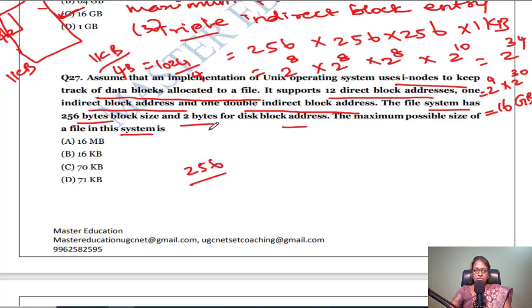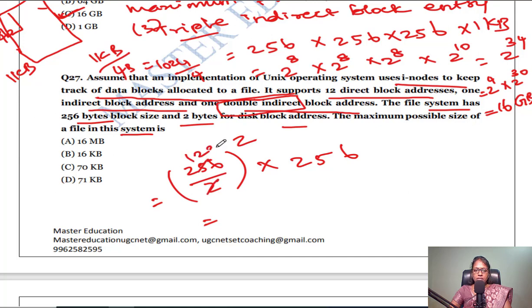256 is the block size, then 2 bytes for disk block address, so divided by 2. Because they indicated that double indirect block, so only 2 into the file size. Okay. So this is the maximum possible size of a file.